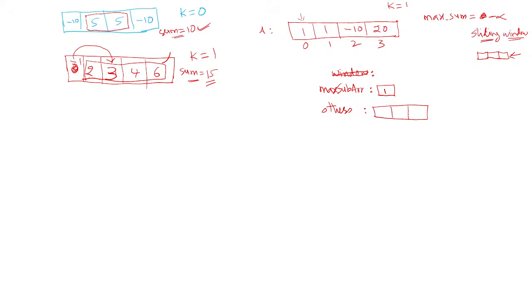So what we need to do is swap, for example 1, minus 10 and 20. We need to swap the highest element from the others into the max sub array so that the sum should be maximum. Yes or no?